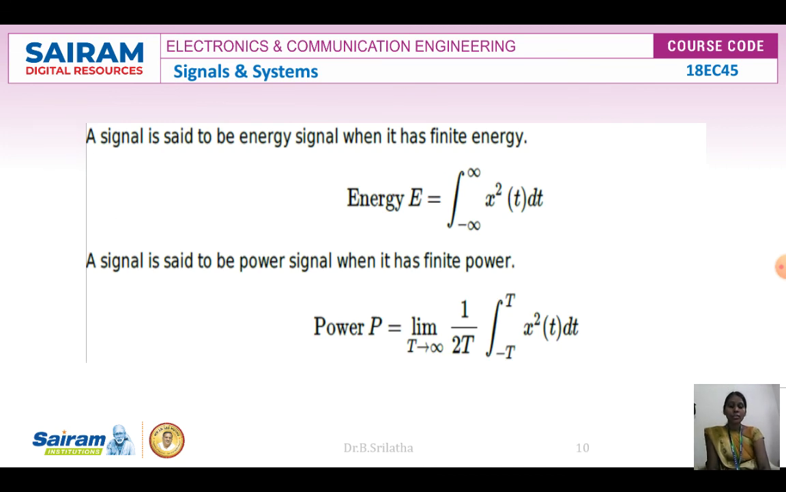Now, if you want to write it in terms of expressions, a signal is said to be an energy signal when it has finite energy, where energy is the integral from minus infinity to infinity of x squared of t dt. A signal is said to be a power signal when it has finite power, the limit as T tends to infinity of 1 by 2T times the integral from minus T to T of x squared of t dt. These are both continuous-time energy and power signals, because everything is represented in terms of t.